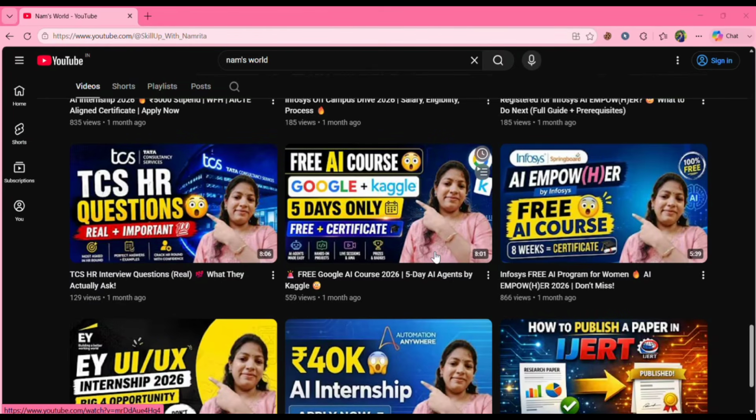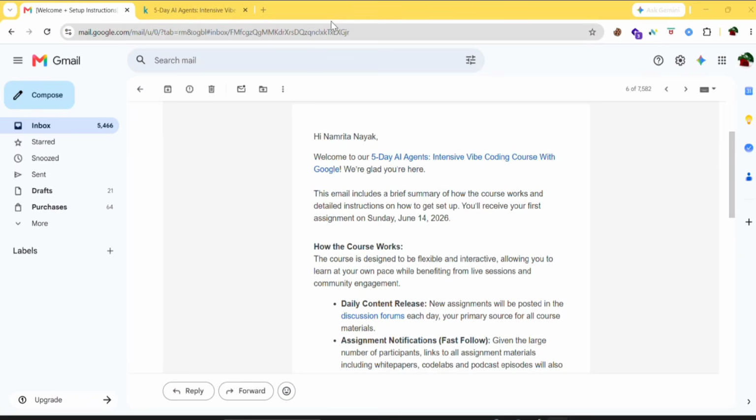So if you haven't registered yet, go and register as soon as possible because the program will start from June 15th. So make sure you're registering as soon as possible. And here you can see a brief summary of how the course works and detailed instructions on how to get set up. So you'll receive your first assignment on Sunday, June 14th.